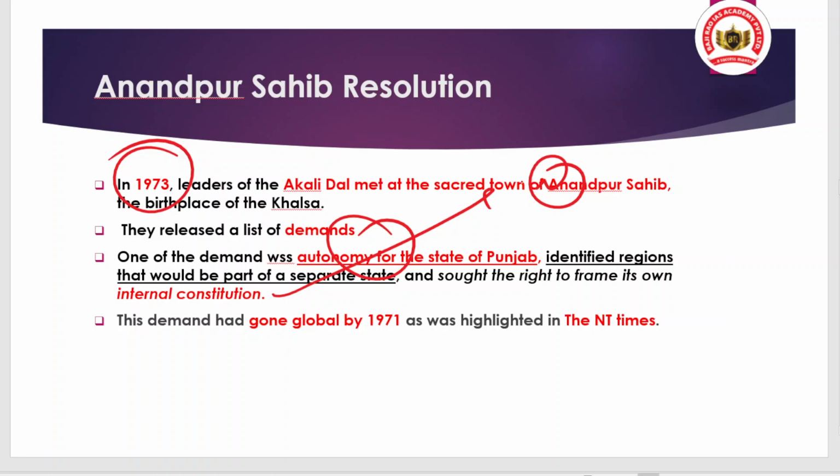That is the point. As time passed, the period of 1971 onwards was very disturbing, and from that time the demand for Khalistan was raised, not only at the India level but at the global level, as highlighted by some of the Western media like the New York Times. The New York Times talked about the issue of Khalistan, and the global media fueled it, because as you all know, Western media always try to criticize India. That is also one of the points to note.